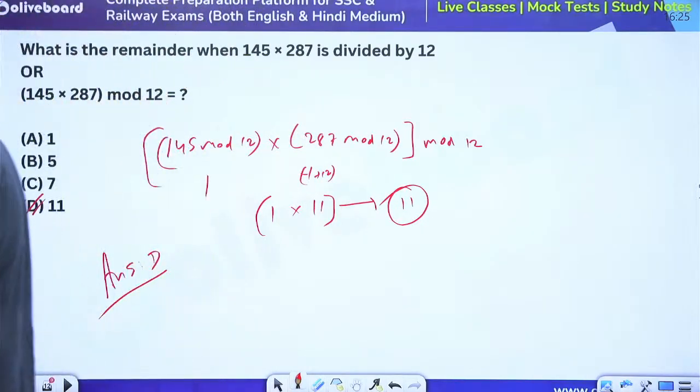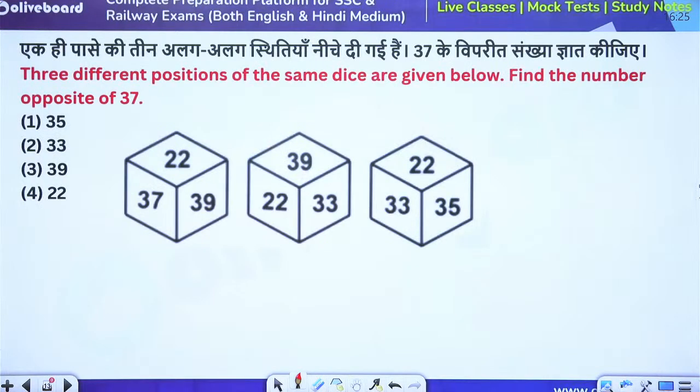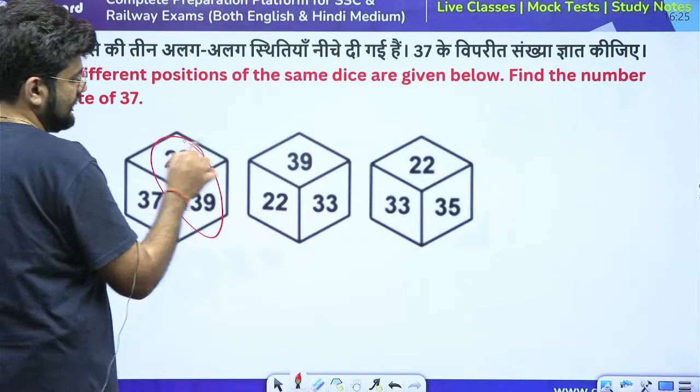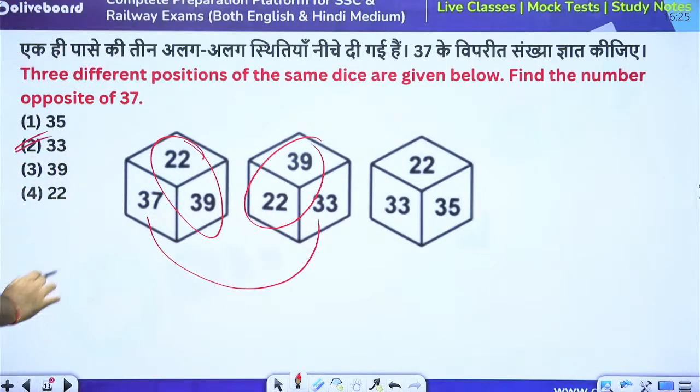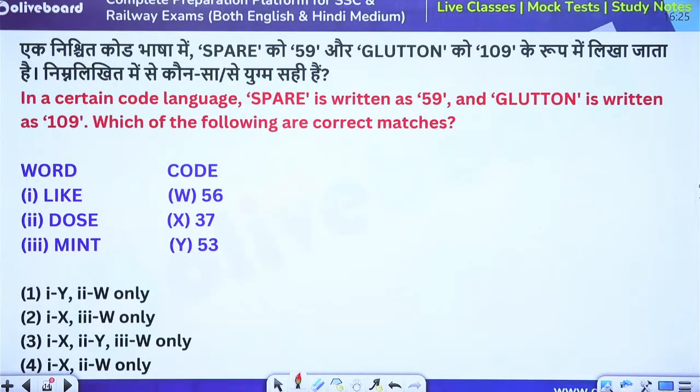Okay. Correct. Very good. Next. What is the opposite of 37? 22, 39, 22, 39. One question they are getting like this also. I am not sure, but that's what is happening so far. 33, option 2. This is the other format. Match the column based, coding decoding. So you can expect something like this coming your way.